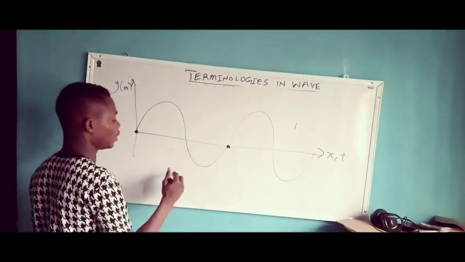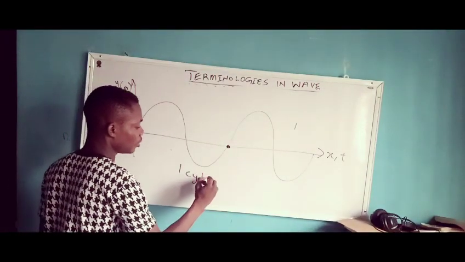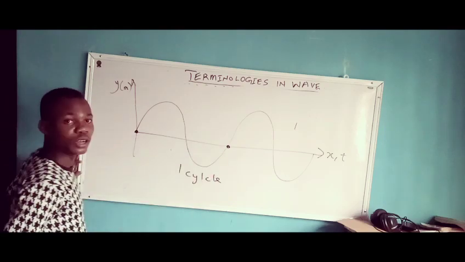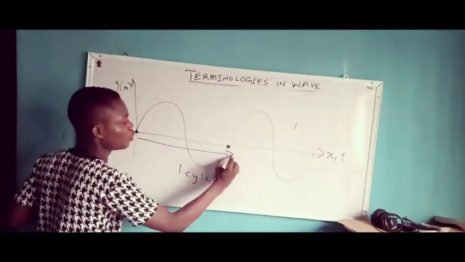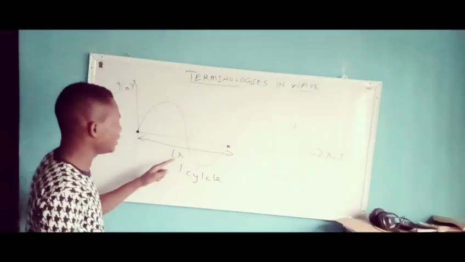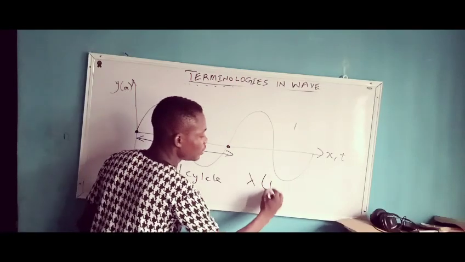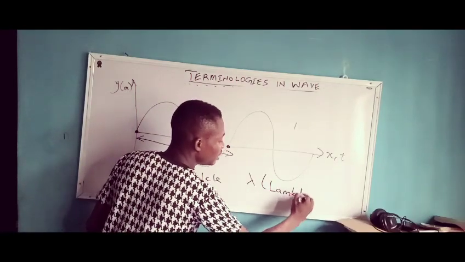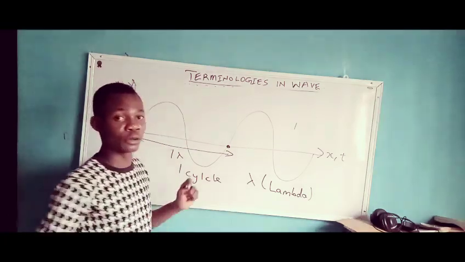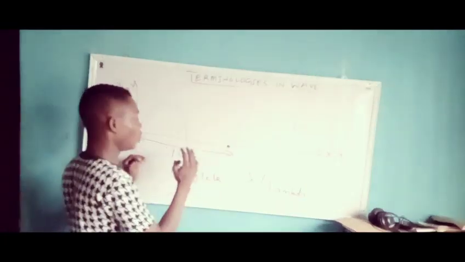From this point to this point is one cycle. For one cycle, you have one wavelength, and a wavelength is represented by the symbol lambda. It's called lambda. From this point to this point is one complete cycle, and that is your one wavelength.